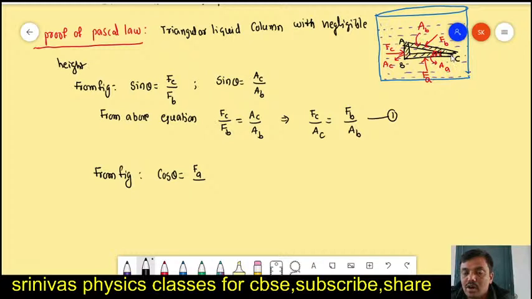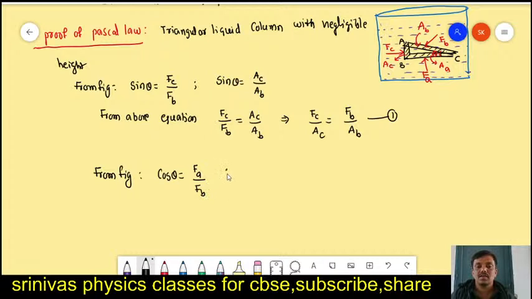C is this corner, and C opposite face is this one, and on this the force is FC and area is AC. And A opposite one, area is A suffix A, force is F suffix A. Understood? Cos theta we write adjacent side by hypotenuse, FA by FB.